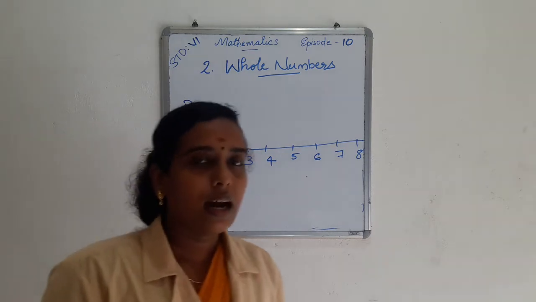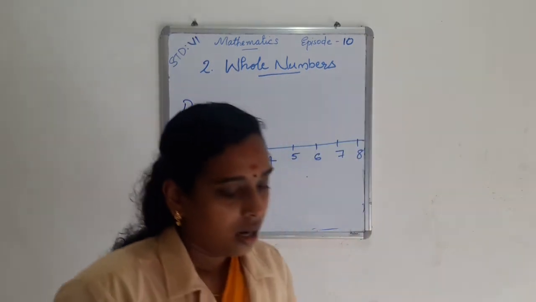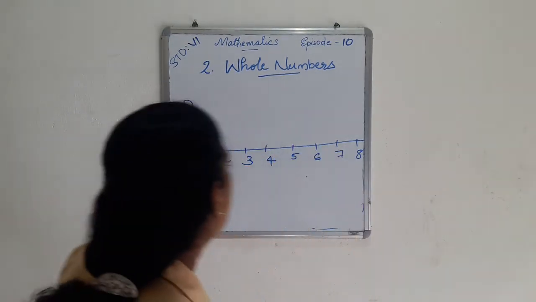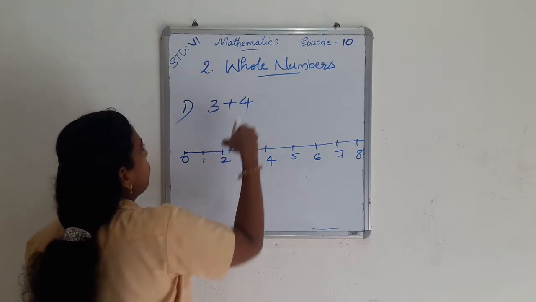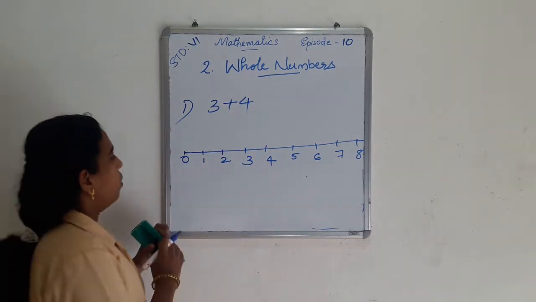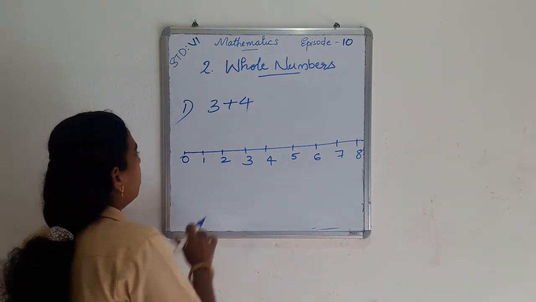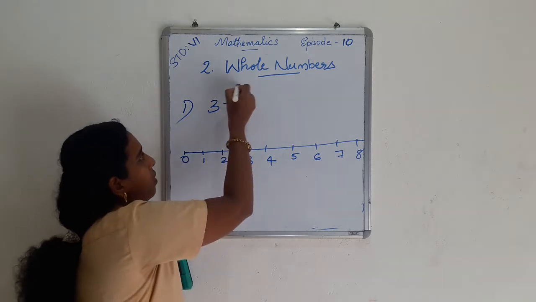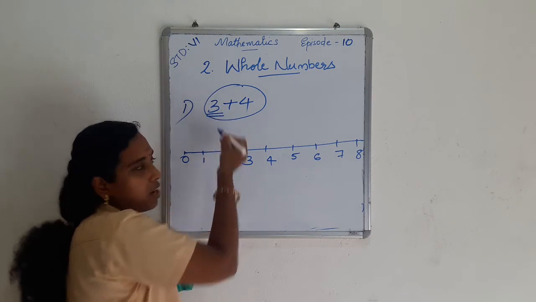And then addition and subtraction on number lines. For addition of whole numbers on the number line, the first question is find 3 plus 4. First we draw the number line, then look at the question 3 plus 4, which means we start from 3.